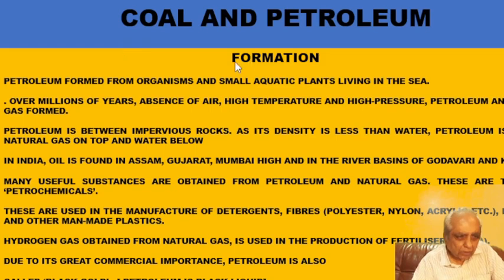So when this liquid got formed, it flowed and it got collected between the rocks. So always petroleum is between the rocks. Now some water will also come. So density of oil is less than density of water. So in the bottom there will be water. On the top there will be petroleum or crude oil, and on the top of it would be gas. So they would be in this order.